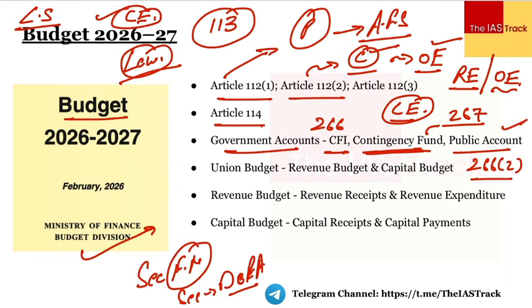अब बात करते हैं हम बजट की, ठीक है. What the budget basically comprises of? The union budget, it basically can be structured into part pertaining to the revenue and into part pertaining to the capital. तो जो रेवेन्यू वाला पार्ट है हम उसको बोलते हैं रेवेन्यू बजट, जो कैपिटल वाला पार्ट है उसको हम बोलते हैं कैपिटल बजट. Now once I talk about the revenue budget, it comprises of two things. First is the revenue receipts and the second thing is the revenue expenditure.